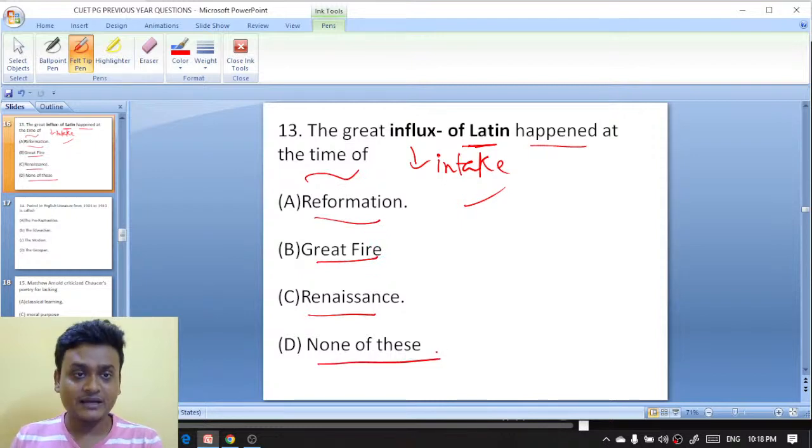When did Latin words come in? The great influx or intake of Latin happened at the time of Reformation, Great Fire, Renaissance, none of these.